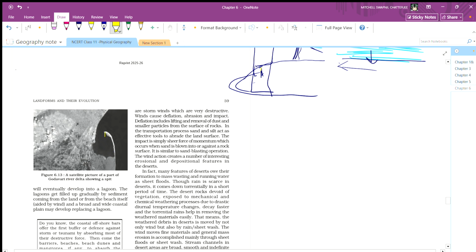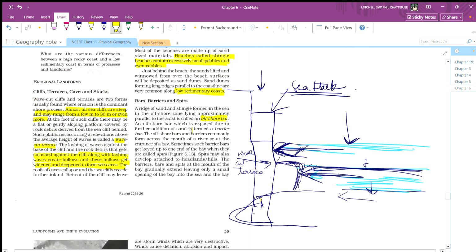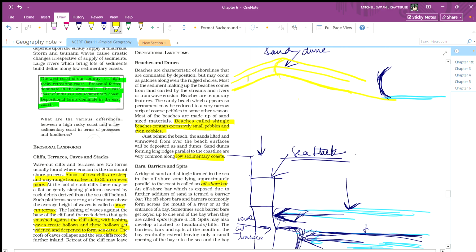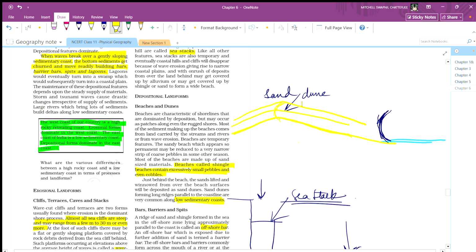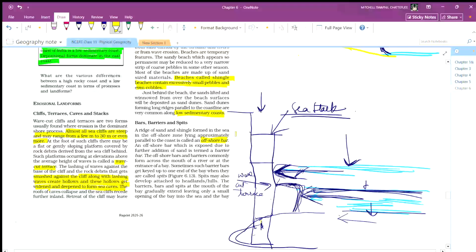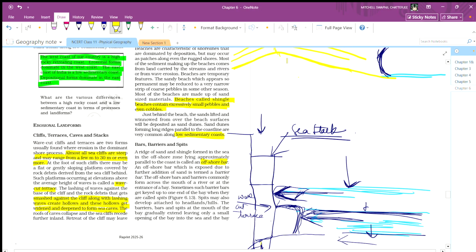Wait, I was wrong. This was correct, and this has nothing to do with this one. The bars, barriers and spits: a ridge of sand or shingle formed in the sea.